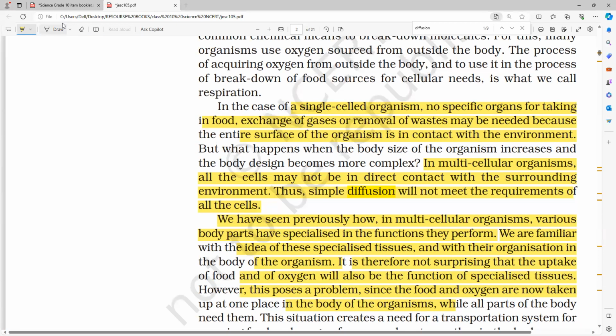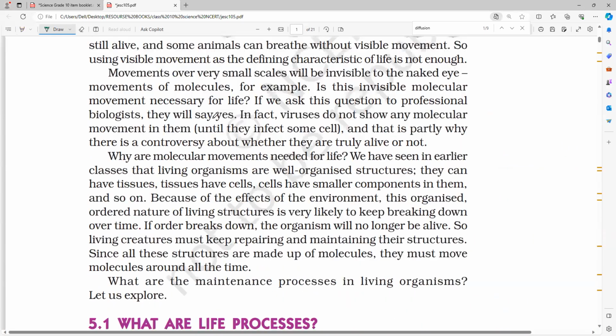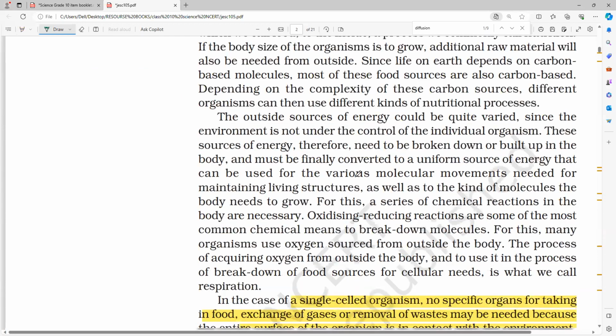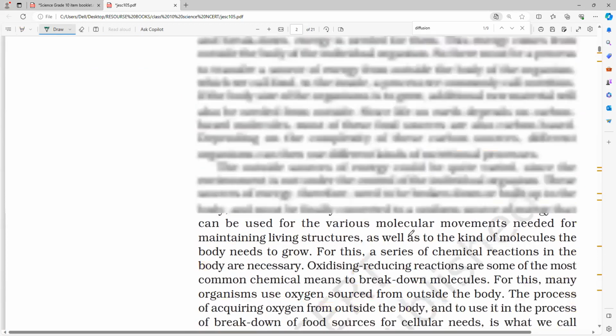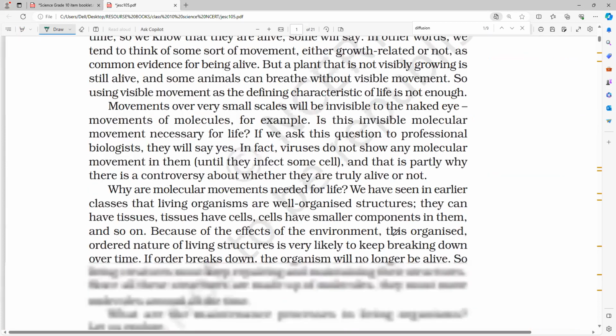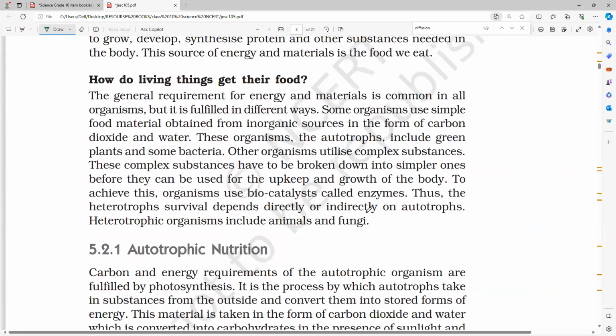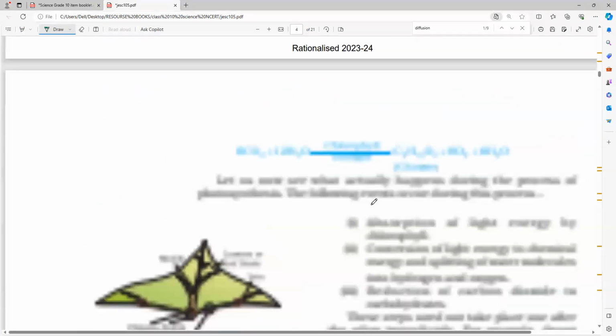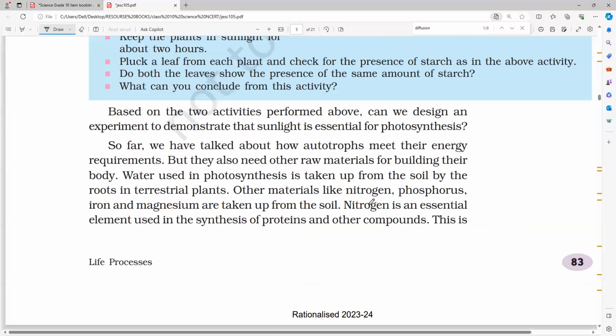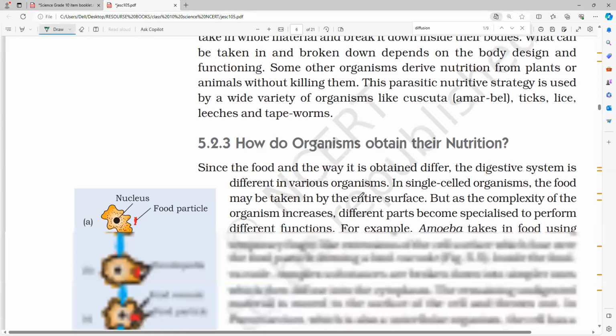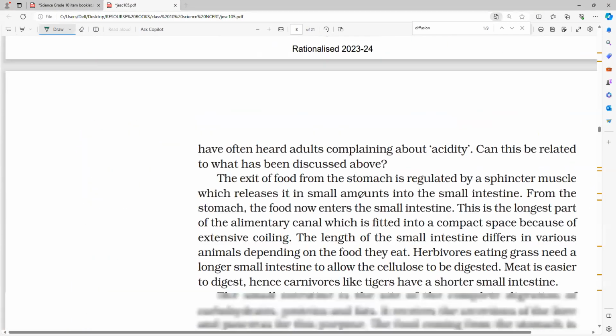But human beings, as we are multicellular organisms, diffusion alone is not sufficient to meet the required oxygen. So we need special organs for every biological process. That is what we are studying. And transportation in plants, where is that? We are in life processes. The process which is involved in human beings is diffusion. The process which is involved in plants, transportation in plants, if you see, there is a word. Where is the transportation in plants? What is the page number of transportation in plants?